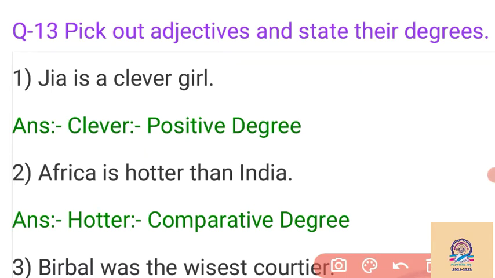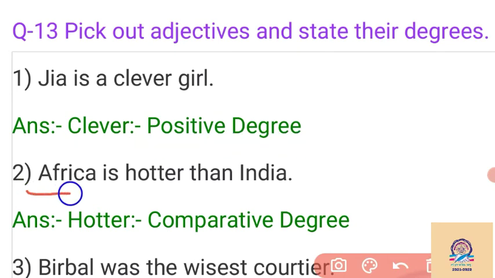We see here the first example: Jia is a clever girl. So girl is a noun, and before the noun, clever is given, so clever becomes the adjective. We do not compare Jia with other girls, so that is positive degree. The positive form of clever is given here, so our answer is clever, positive degree.